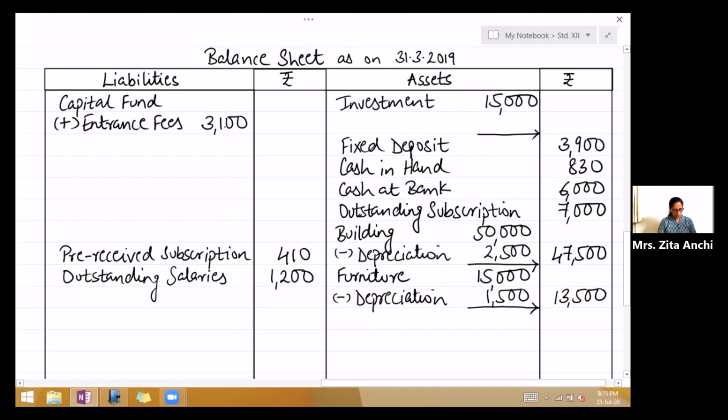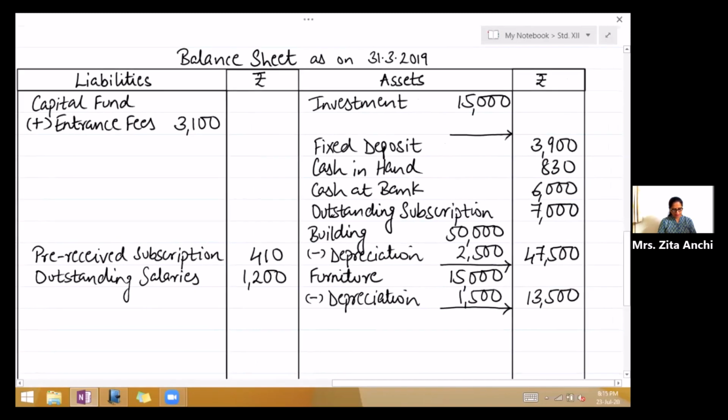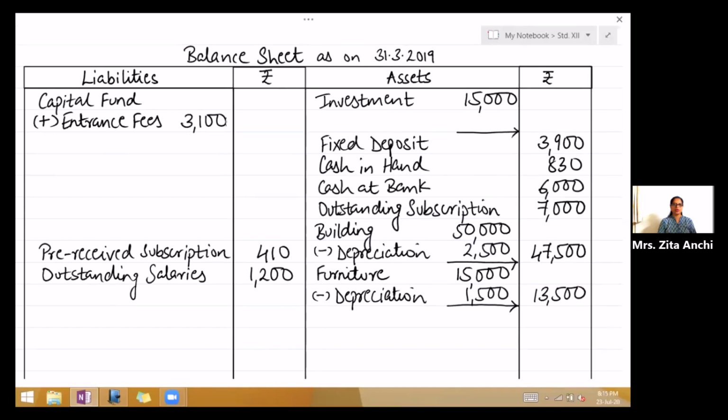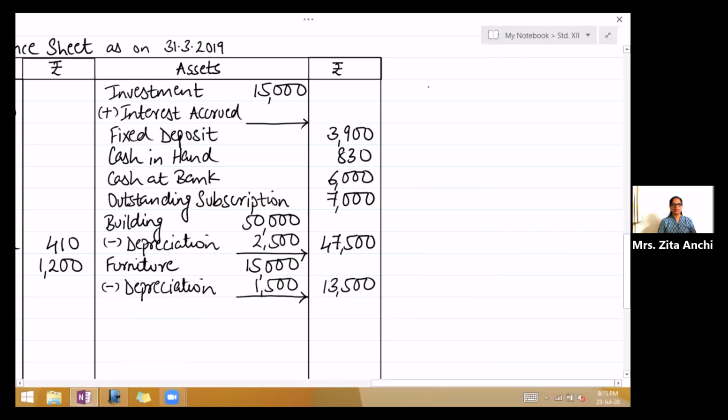Sixth, interest on investment at 5% per annum has accrued for 6 months. So on the asset side, you have investment. So right there, add interest accrued. Now you have to calculate that interest. So it's 15,000 at the rate of 5% for 6 months. So do the calculation. So that will come to 375.